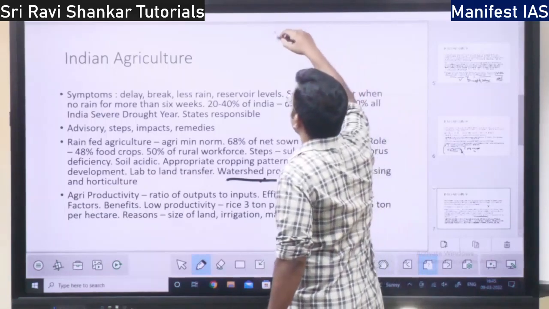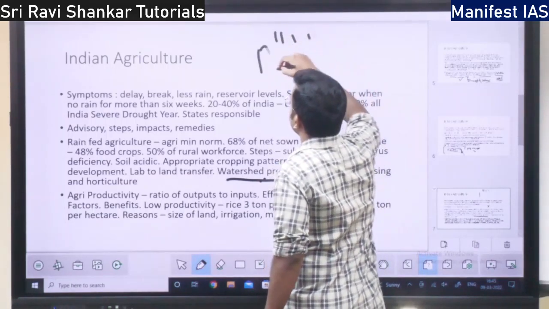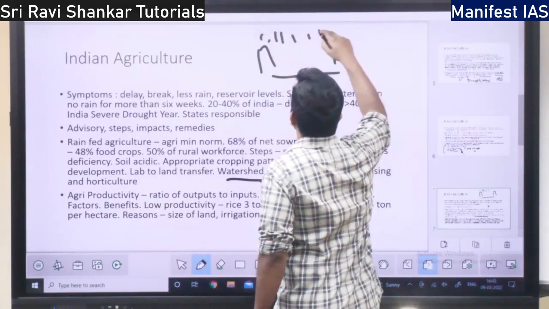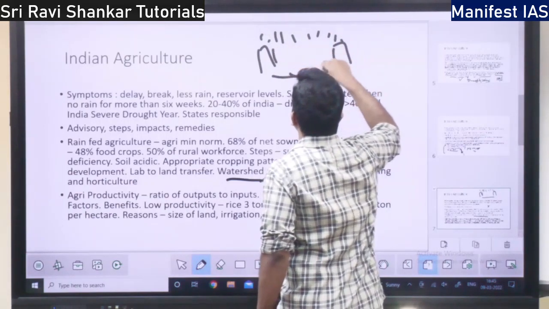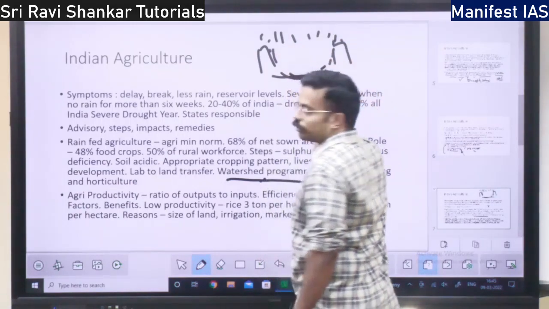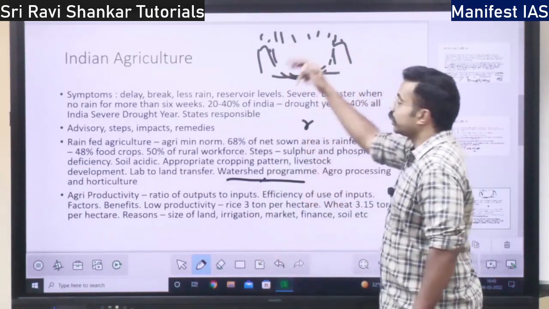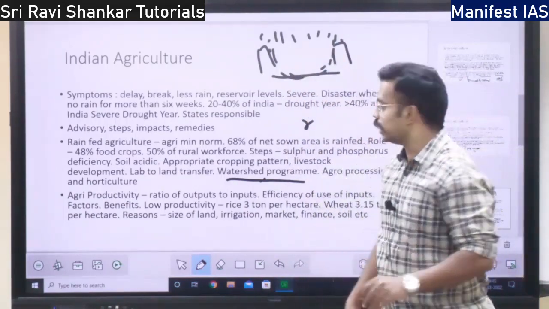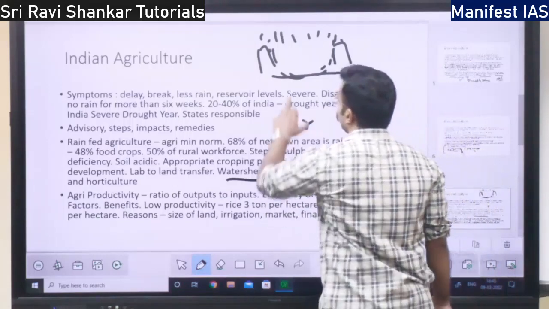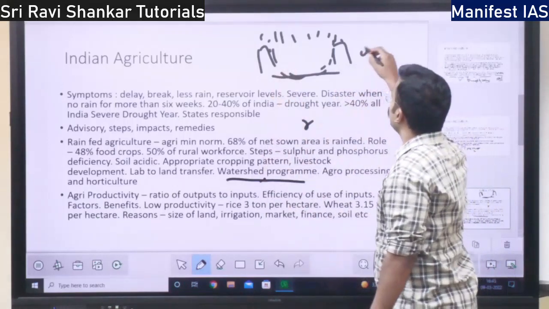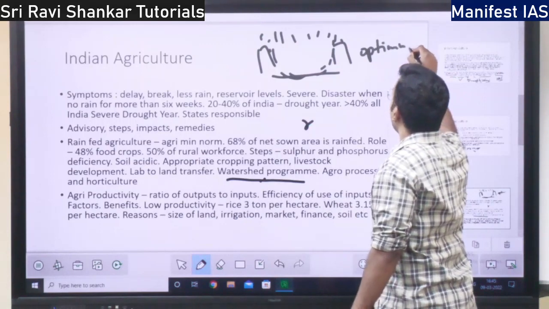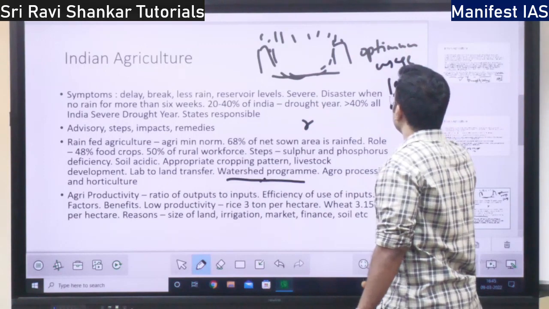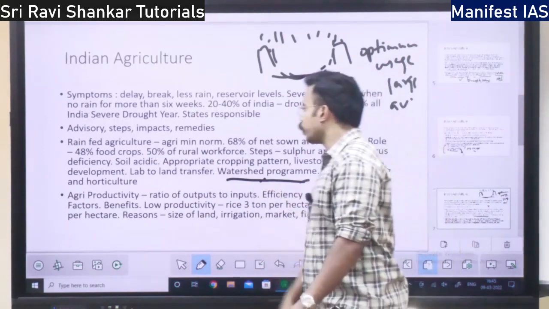So watershed means what? Let's say this is the boundary of a village, or a group of villages. If the rain is shedding within the region, all the water will be within this region only. This is called as watershed. Shedding of water over a particular region is called as watershed. That is watershed development. If we develop this, what happens? There will be optimum usage of water and large availability of water, right? So that is watershed program, right?